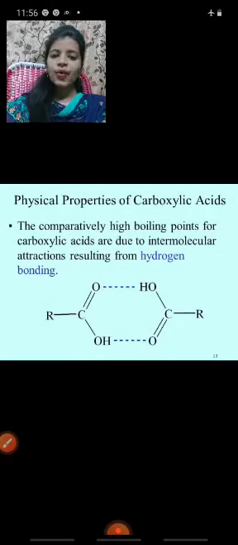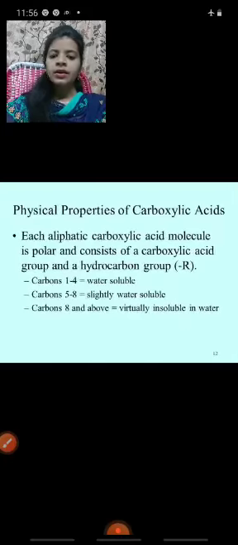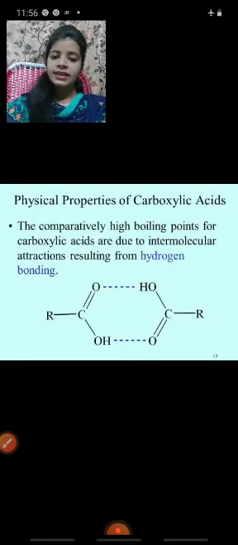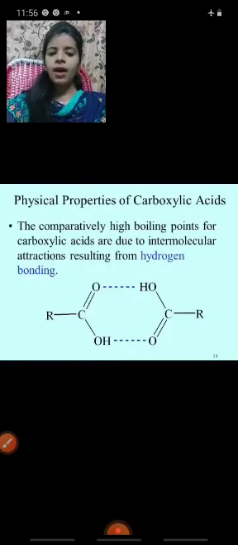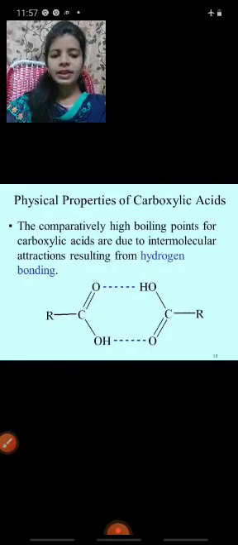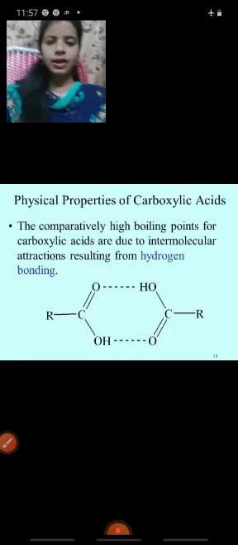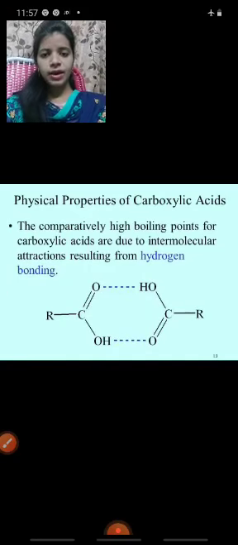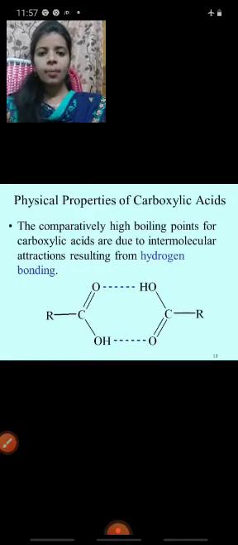Next, physical properties of carboxylic acid. The comparatively high boiling points of carboxylic acids are due to intermolecular attraction resulting from hydrogen bonding. Hydrogen bonding is divided into two types: intra and intermolecular.